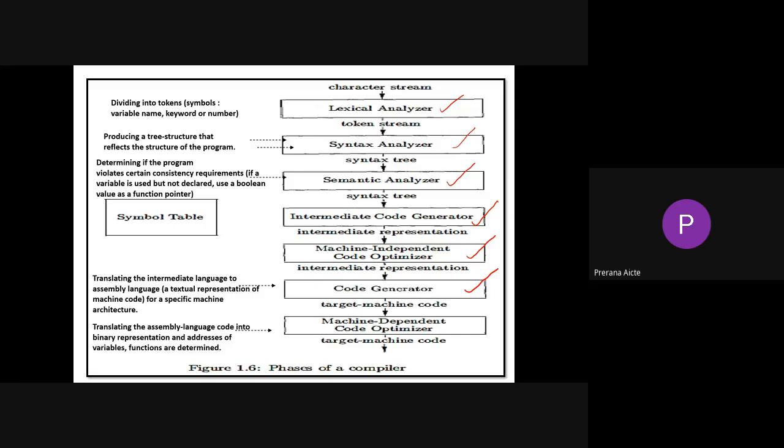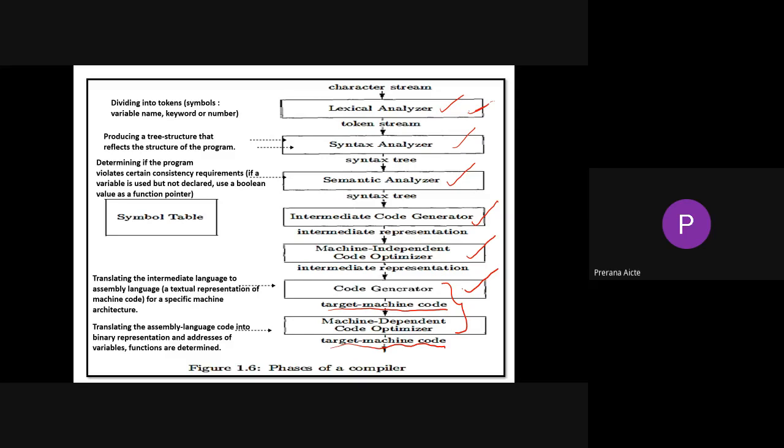Some people will say that the code generator and the machine dependent code optimizer are the same; both come under one block called the code generator, and the outcome will be the target machine code itself. So someone will merge these two blocks. How many phases do we have then?